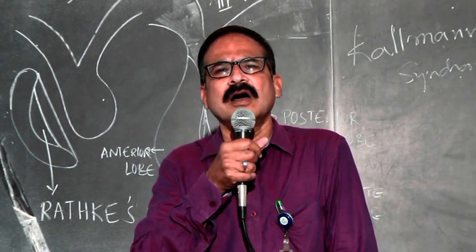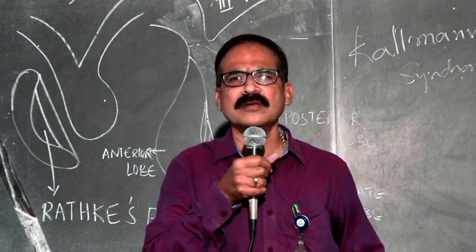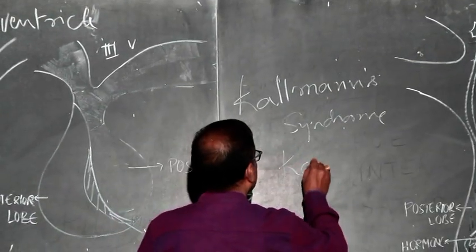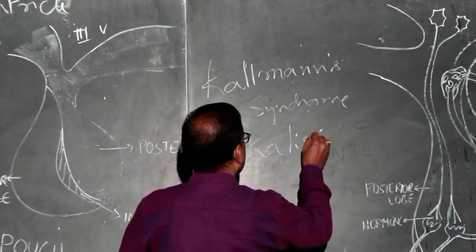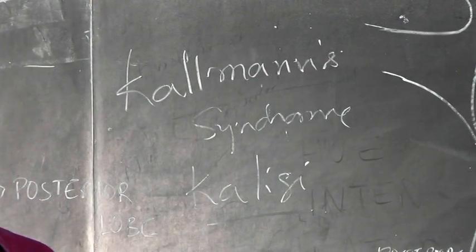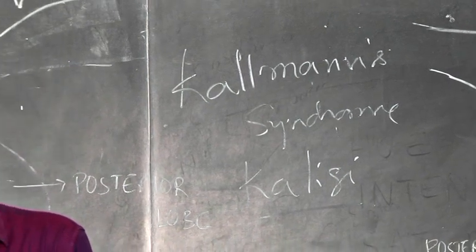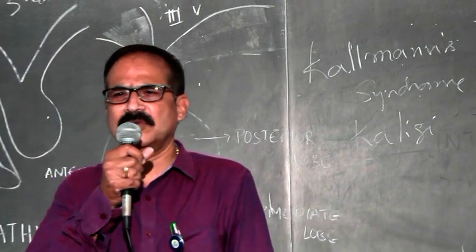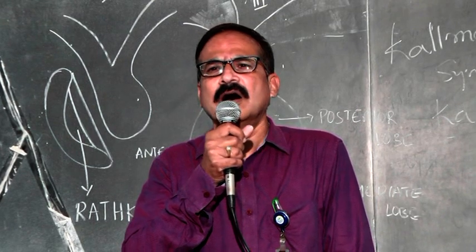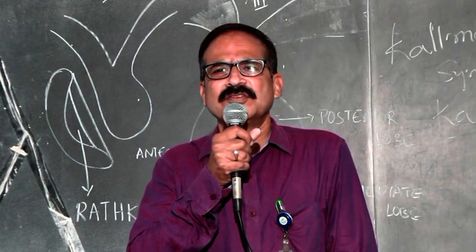And then they reach the hypothalamus. So on this X chromosome, there is a mutation, where the gene which is causing this disease is called the KAL gene. This absence or deficiency prevents the migration of the gonadotropin releasing hormone cells from the olfactory mucosa to the hypothalamus. So they are prevented from migration. So there is absence of production of the gonadotropin releasing hormone, which produces the hypogonadic features in the male and female also.